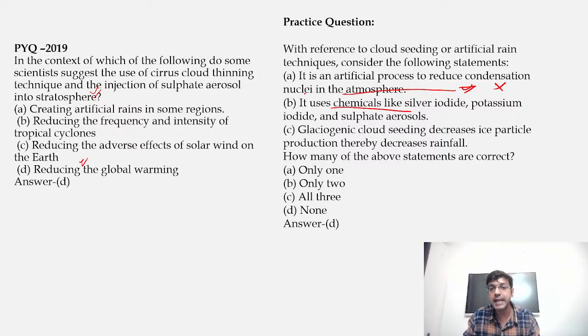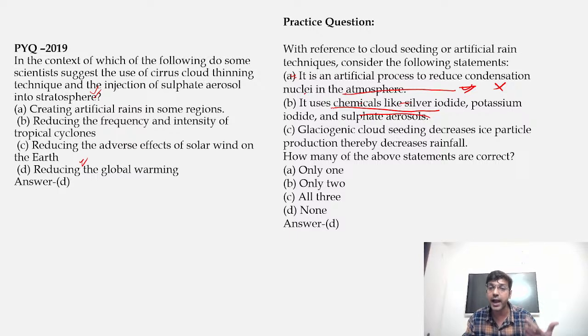Second: it uses chemicals like silver iodide, potassium iodide, and sulfate aerosols. So here also we have seen that sulfate aerosols are reflective in nature. They are generally used to counter global warming rather than for cloud seeding. So this statement is also incorrect.